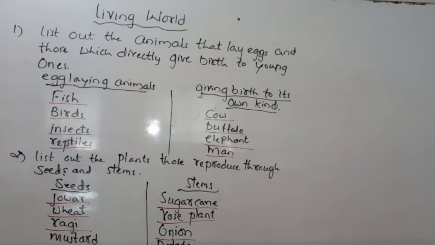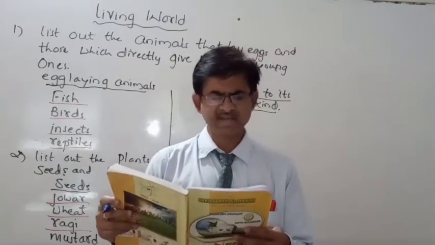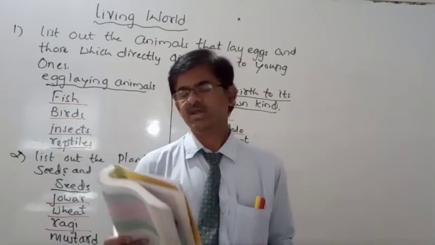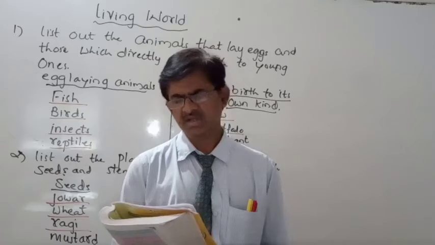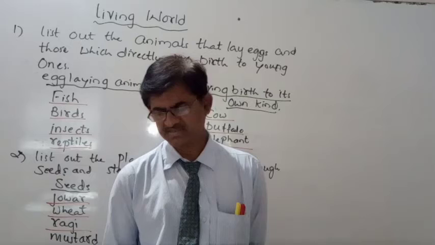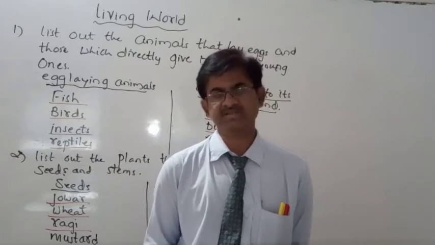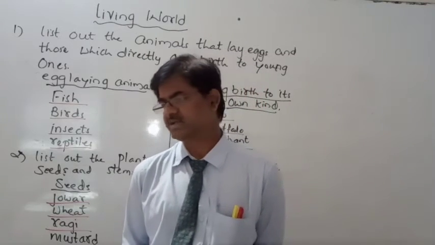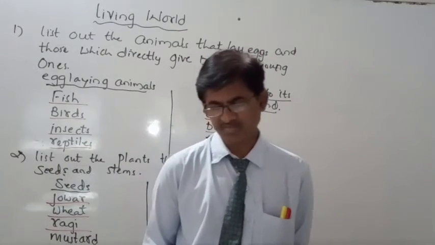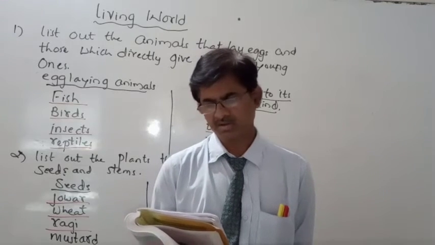Next, seed. Life cycle of a plant. Seed is an important part of reproduction in plants. With the help of seeds only, new plants grow. That is, reproduction takes place, and seeds develop from the seeds, which is one of the wonders of nature. It is very surprising that seeds develop from the seeds. It is so in plants like jowar, wheat, paddy, ragi, mustard and all.